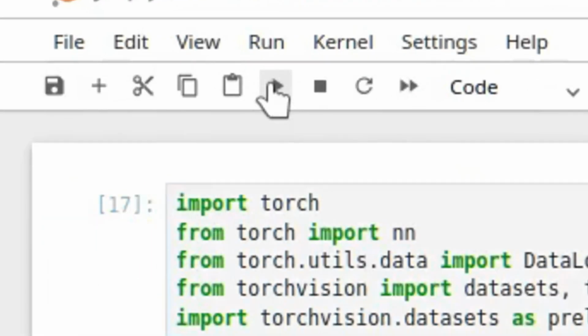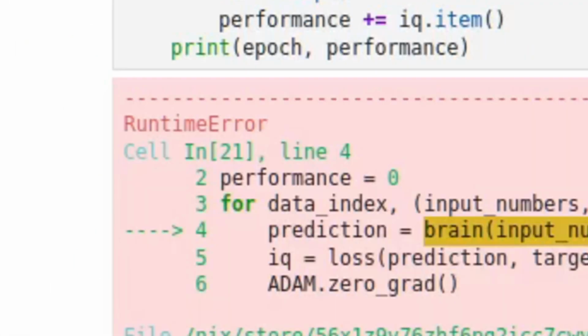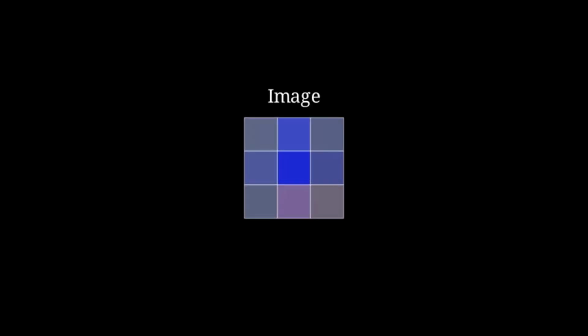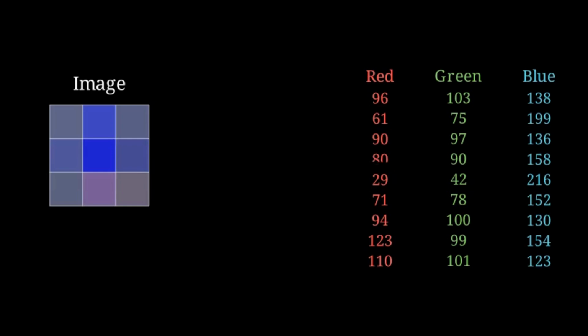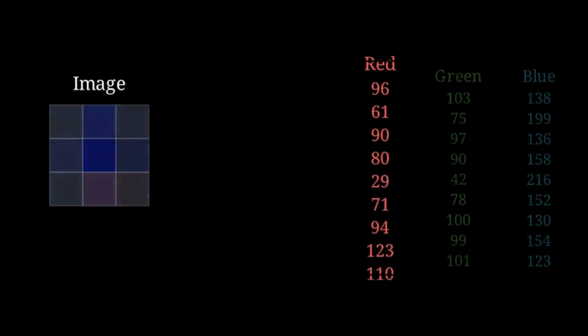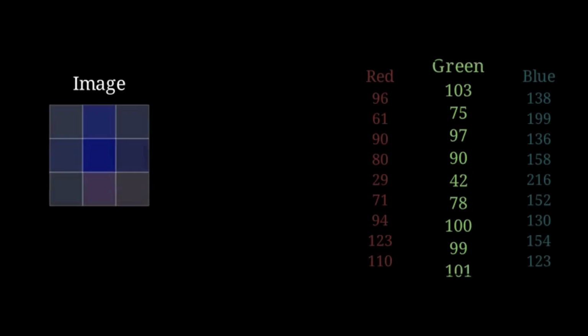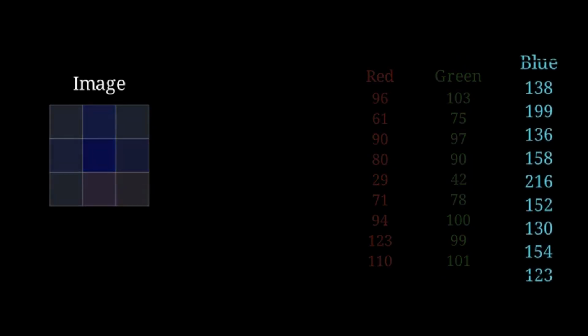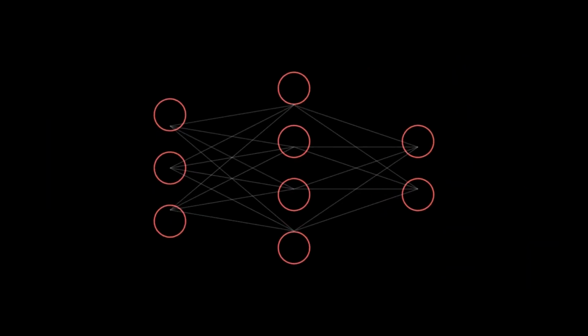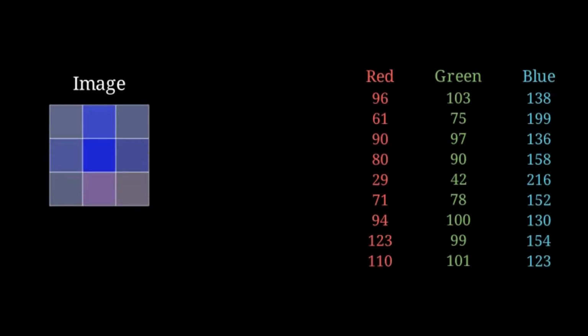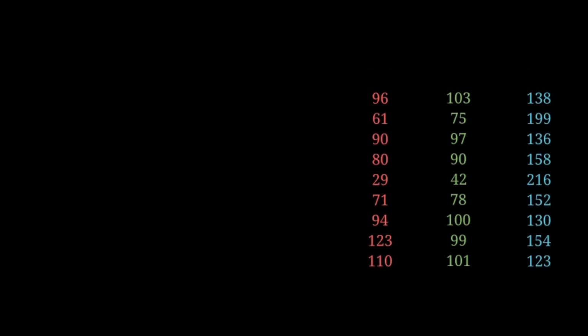And once we run the code, we get an error. It's because the image is in RGB, which means they have 3 different lists, and for each pixel, each list has respective values. The first list has red, the second list has green, and the third list has blue. Unfortunately, our linear layer is too stupid to figure that out. We need to take these colors and store it in one list.